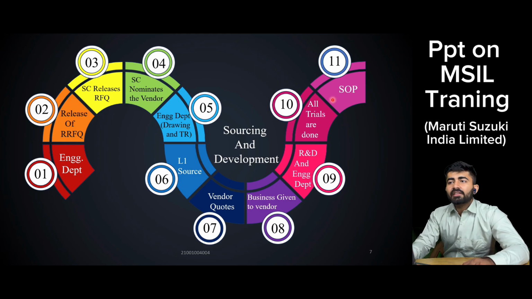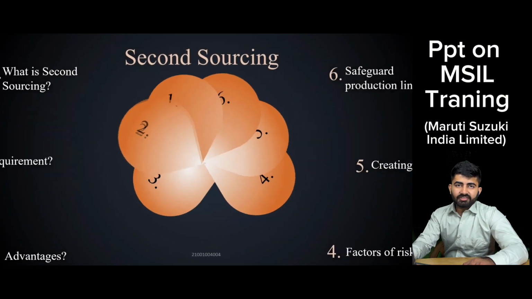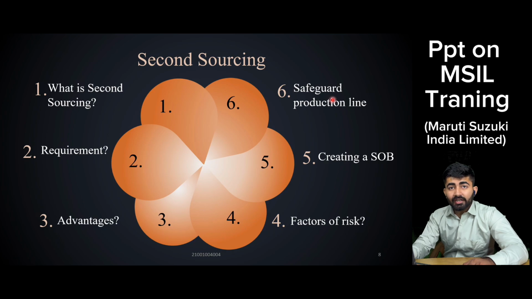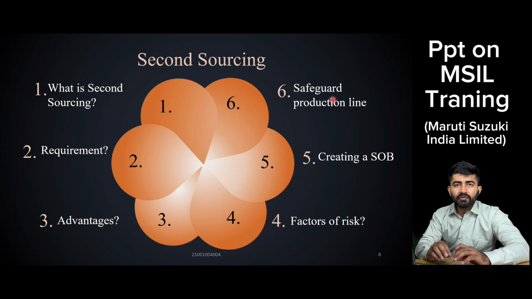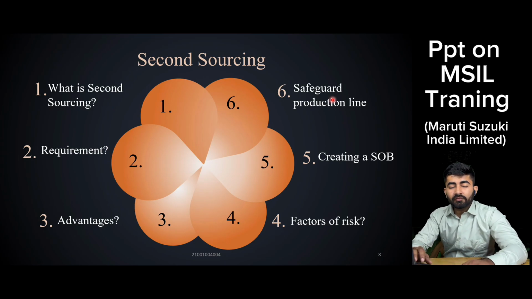Now coming to the next topic, that is known as second sourcing. What is second sourcing? Second sourcing means purchasing the same product from another source. Vendor A is giving that same product, but we are safeguarding our production line, so we purchase the same product at comparatively a little higher price from another vendor. Its main requirement is that our production line will not be stopped, as if we have two vendors of the same product, there will be no shortage of the product at the assembly line.